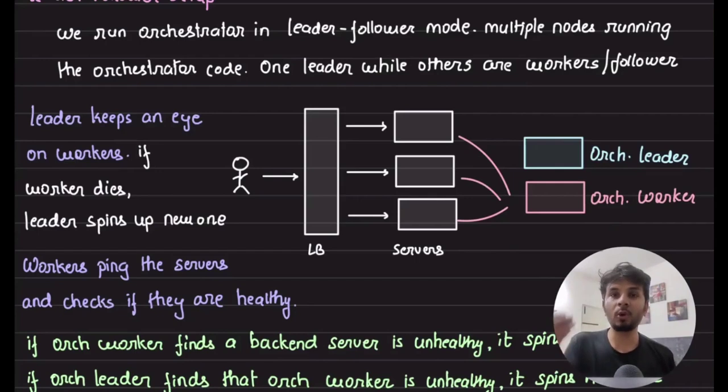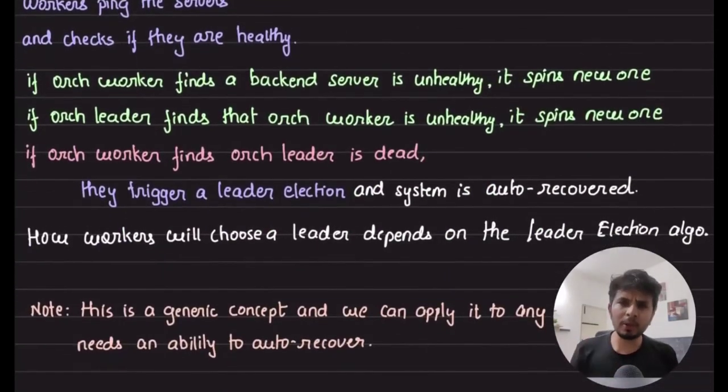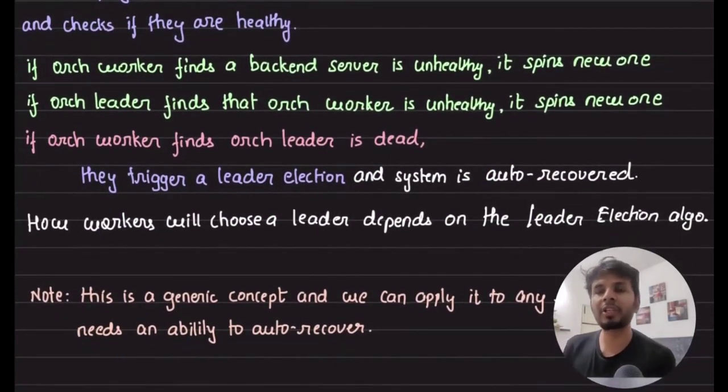Right? And now you know why you need leader election and where it actually comes in handy. To make your system auto recover from failures is the key job of leader election in general when you put it in any distributed system. Right? So read about leader election, read about leader election algorithms. There are many out there. Bully is the simplest one out there. Read about them. You'll have quite a good time doing it.